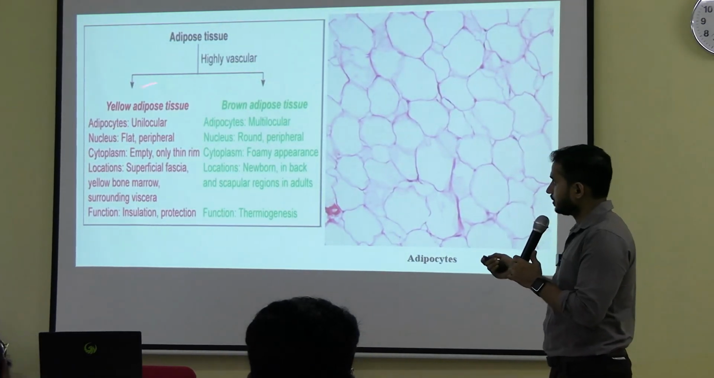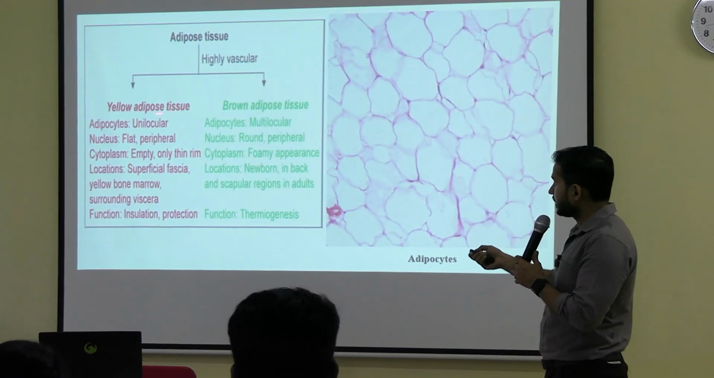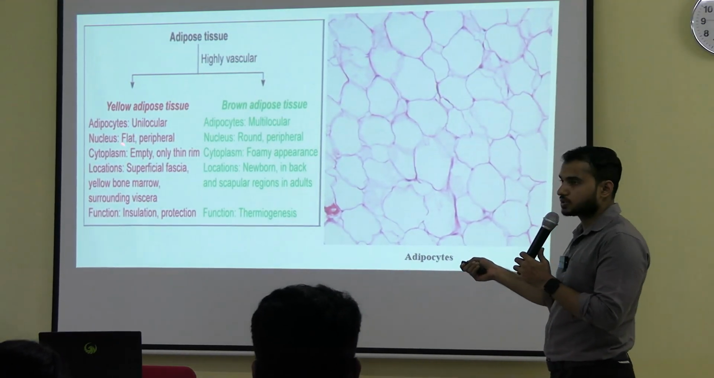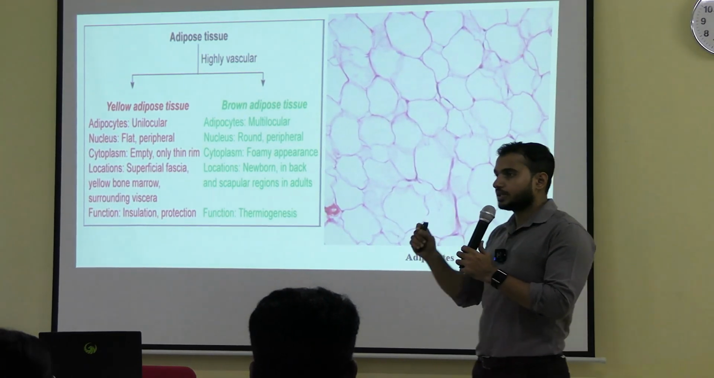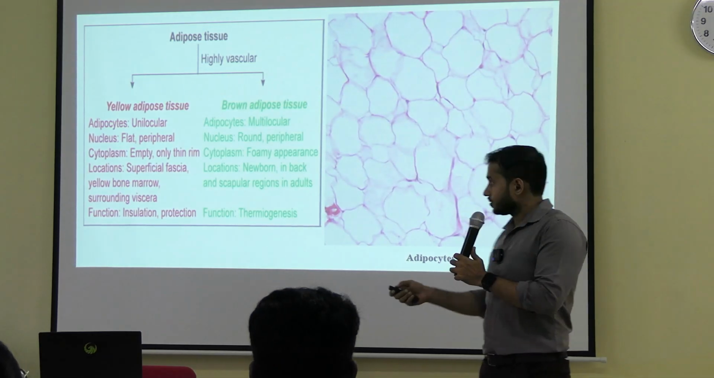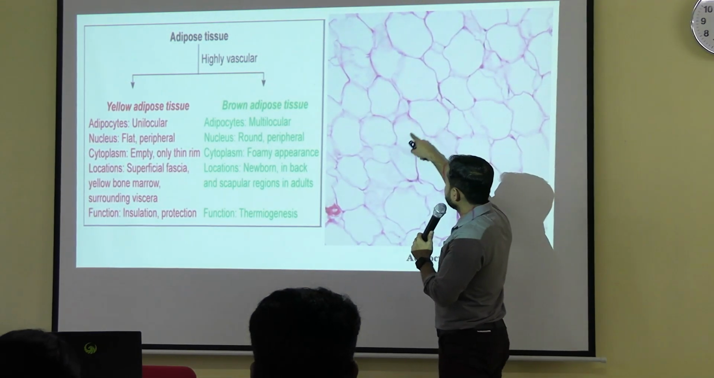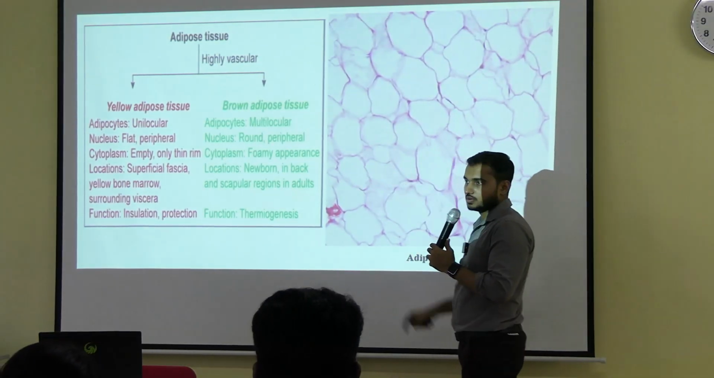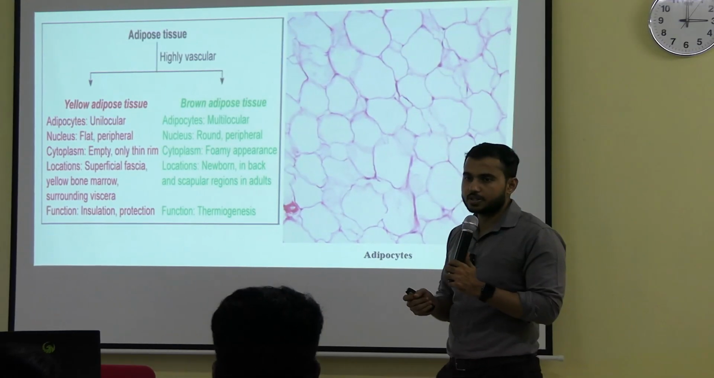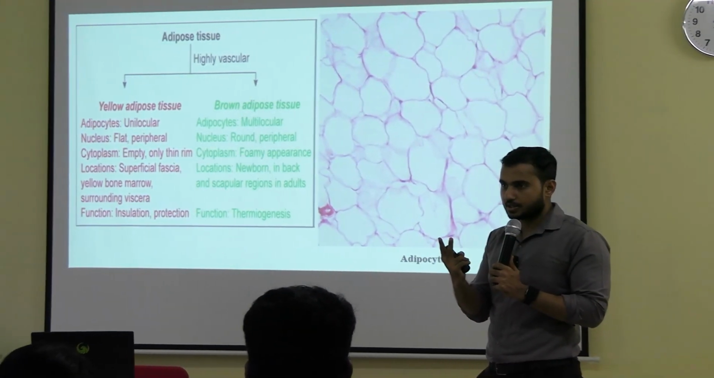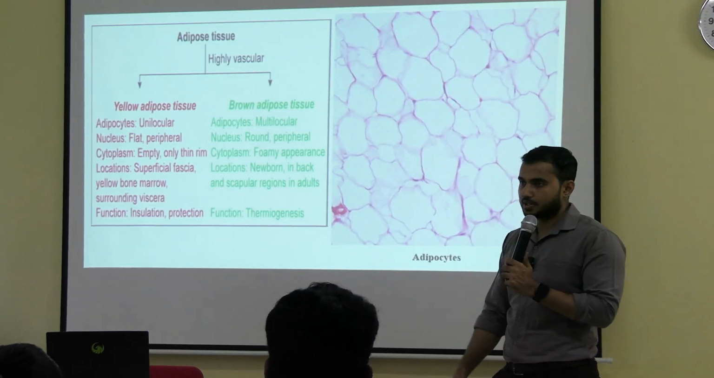Here you can see the classification chart. There are two types of adipose tissue: yellow adipose tissue, also called white adipose tissue, and brown adipose tissue. Okay. Now you know that inside the tissue cells will be there. So this is adipose tissue. What you see here are nothing but the cells of the adipose tissue, and these are called adipocytes. How many types of adipocytes are there? Two types: unilocular and multilocular adipocytes.